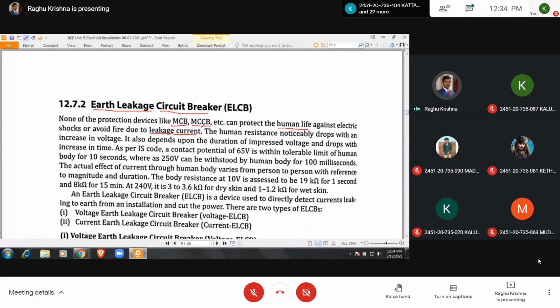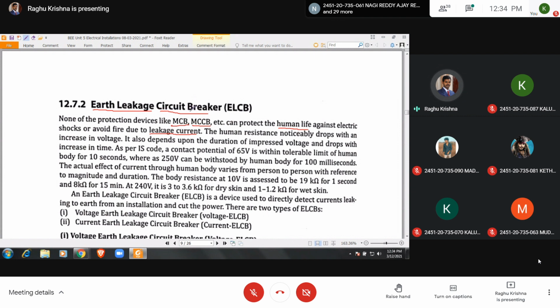MCB and MCCB provide protection against overload and short circuit, and they protect the equipment. But for earth leakage, they cannot provide protection. In order to have protection against leakage current, ELCB is used.